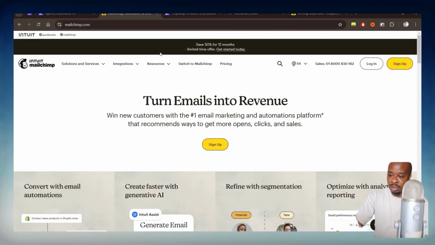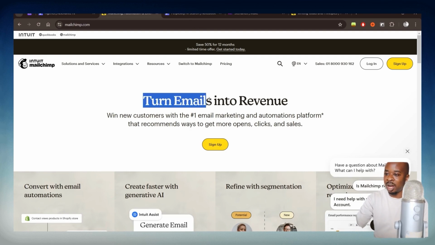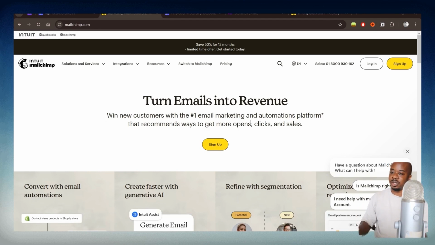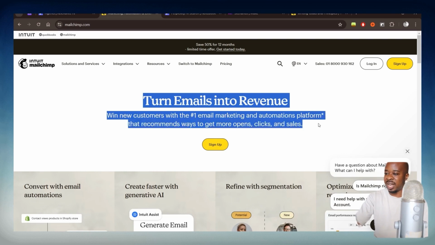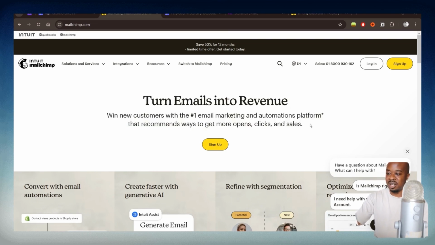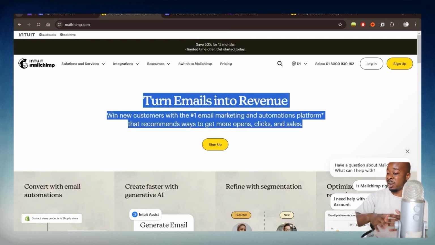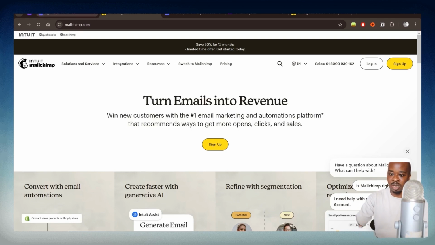Before we begin, I just need to quickly introduce the example that we'll be working with today. In this example, I'm going to create some AI agents for MailChimp. They haven't asked me to do this. I'm not affiliated, but I'm just using them as an example because they have a good set of brand guidelines published online that we can use for this example. It's simply an email marketing software. They're targeting B2B, and they target quite a wide range of businesses from small ones to large ones as well. So that's the example we'll be going with.